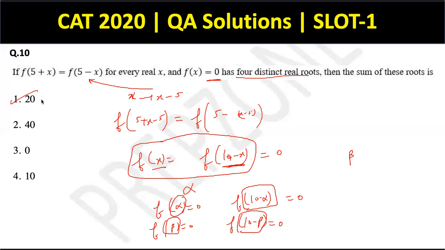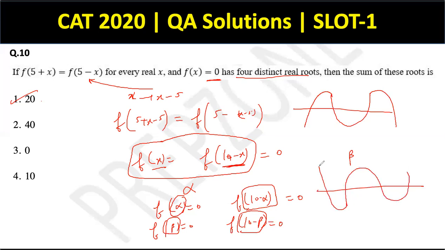I would want everyone to try the graphical method as well, right? Because it has 4 distinct real roots, it will be something like this. The graph has to be something like, let's say these are the 2 roots. Then one more root has to be here. The other root has to be here. The shape could also be reversed. It could also be like this.